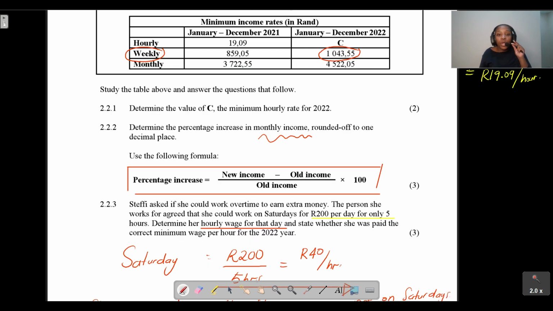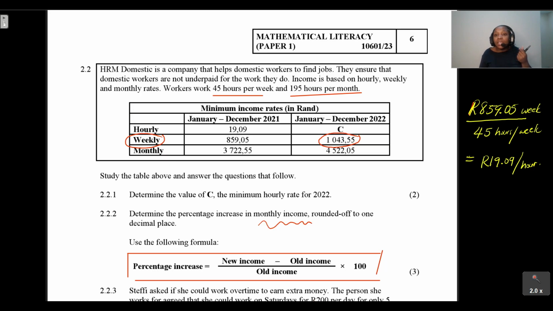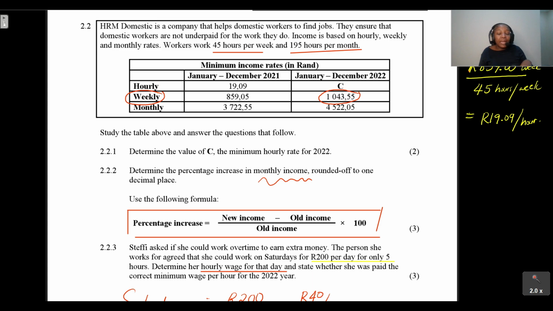All right, so we're gonna wrap it up here for question 2.2. And with question 2.2, guys, I mean, it was really easy. We were given the formula that you're supposed to use to help us with the inflation calculations.